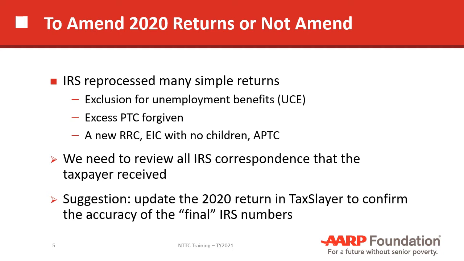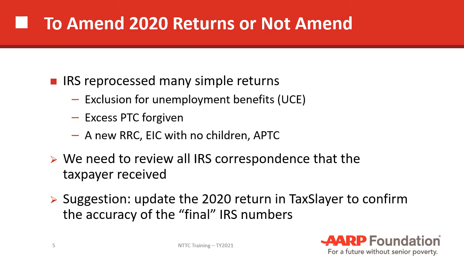So what we're probably going to see is these letters, and probably a fair amount of them as well. So when we start looking at their 2020 documents, looking back when we're doing the 2021 tax return, we're probably going to see these letters, and that's something that we certainly don't need to amend any of the tax returns that have these letters associated with them.